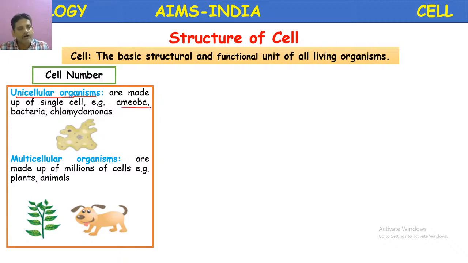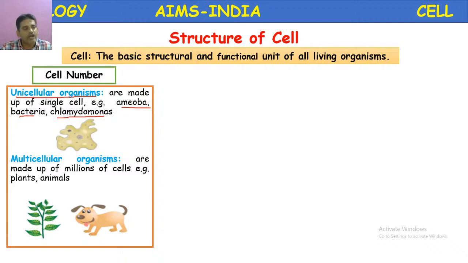Example, amoeba, bacteria, chlamydomonas. Not only these, you have to think. Amoeba belongs to which? Is it an animal or a plant? Animal. Very good. It belongs to which phylum? Protozoa. Protozoa are unicellular animals. Can you name some other examples? Paramecium, Euglena, Elphidium, like that. So many examples are there in this phylum Protozoa.